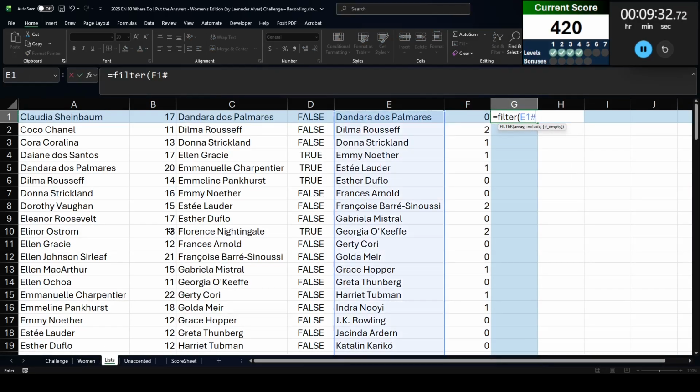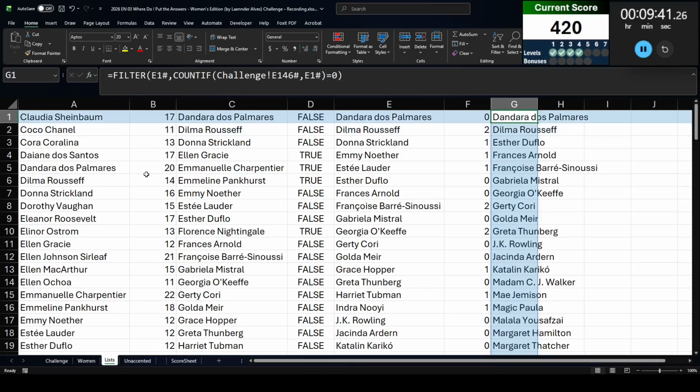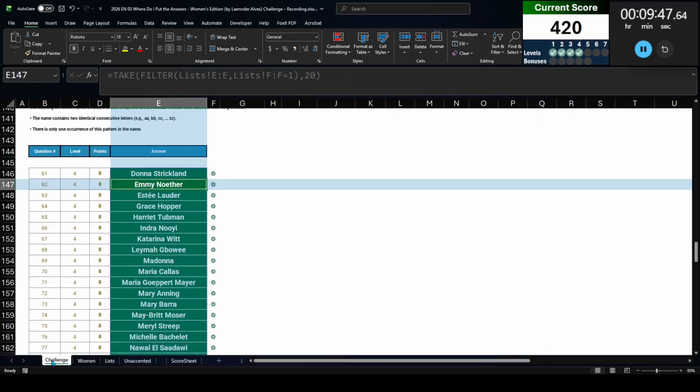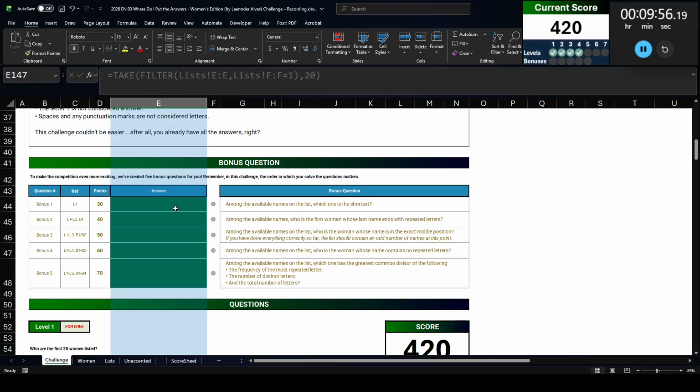So we're going to filter this list where count if from this level to that list equals 0. So now we have 65 names left. And I am just now realizing I haven't done some of the bonuses. But the answers are still coming out. Cool. All right, well, let's do the bonuses.